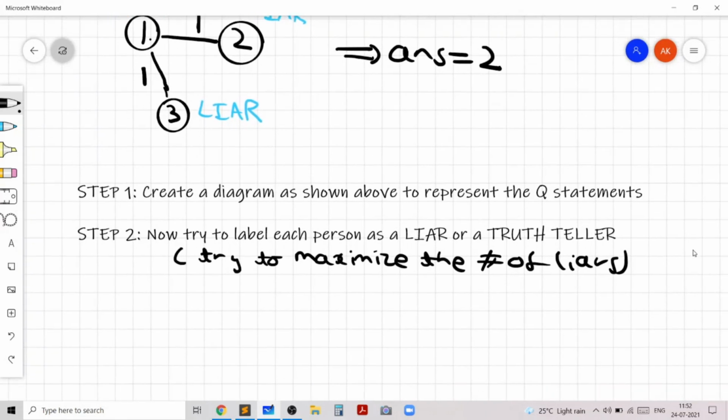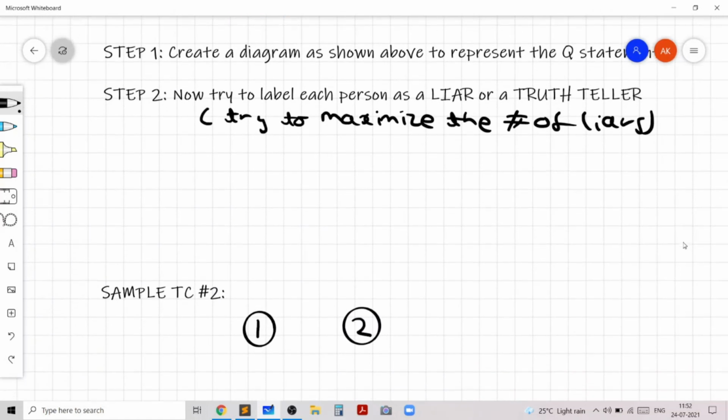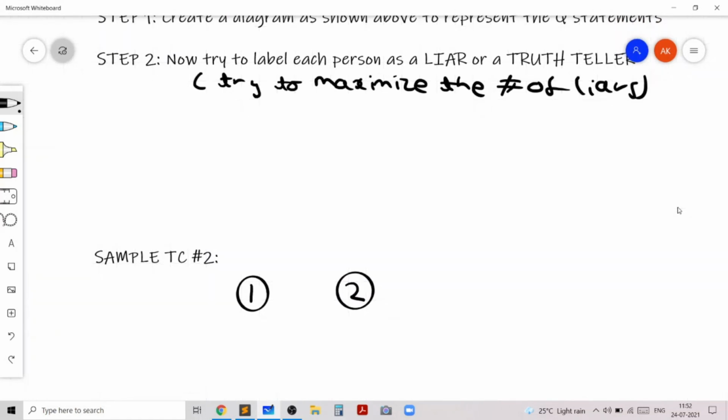Now let's look at sample test case number 2. In the second sample test case, we are given two people, so n is 2, and we are given 0 statements from the people, so q is 0, and this basically represents our diagram.